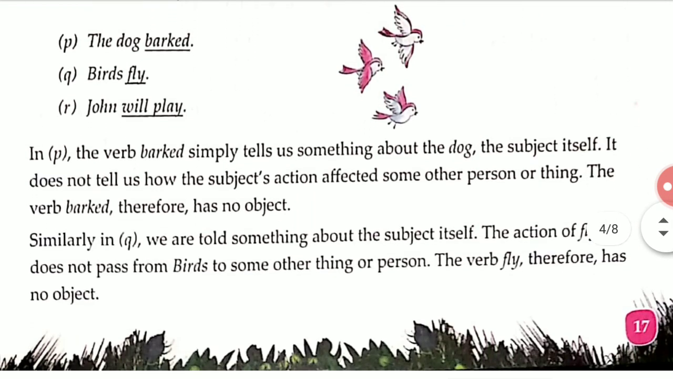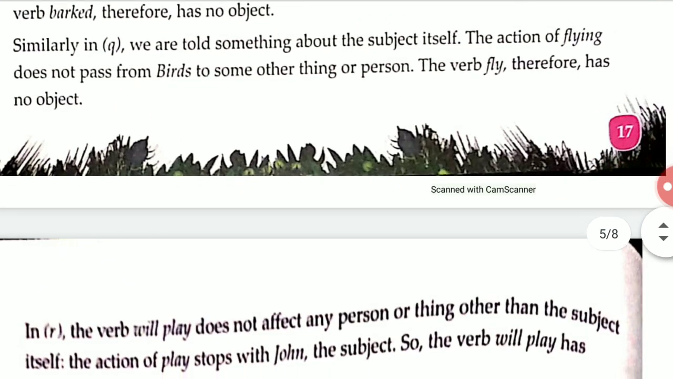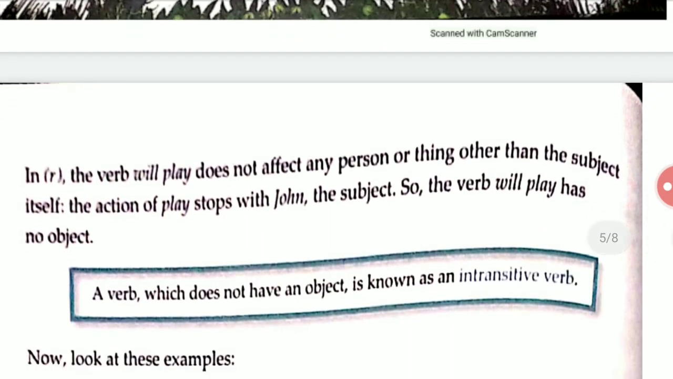So it is told that the action of flying does not pass from the bird. It remains there only with the words. The verb fly therefore has no object. In R, the verb will play does not affect any person or thing other than the subject itself. The action of play stops with John, the subject. So the verb will play has no object.